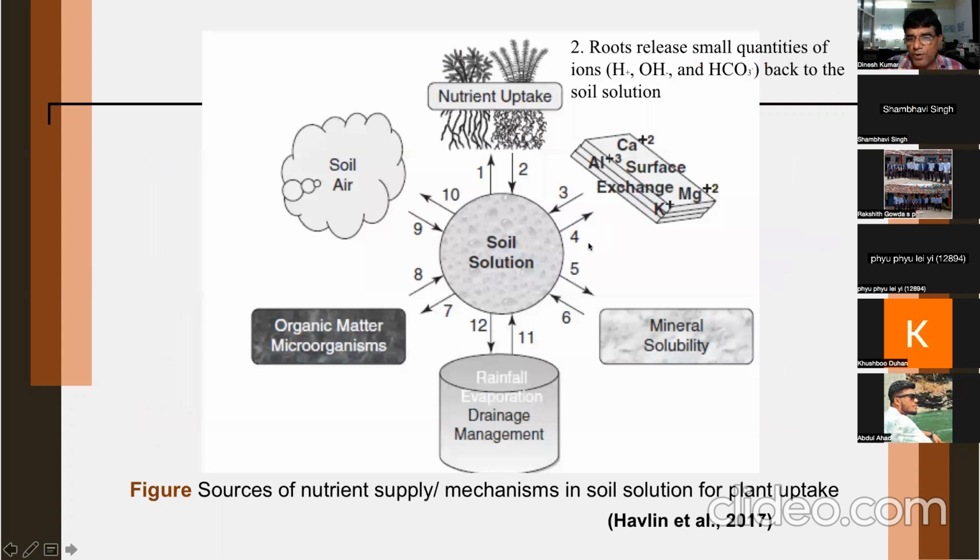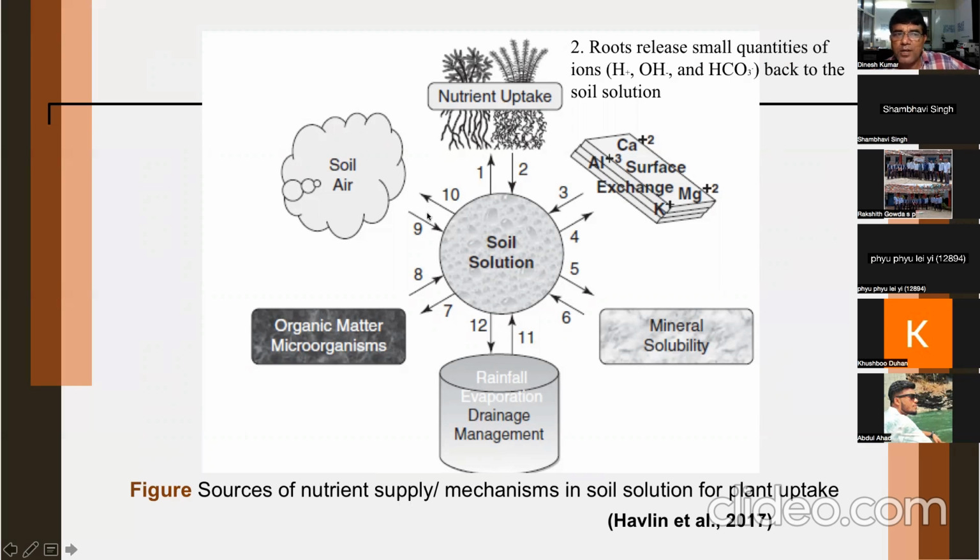So now you see more clarity on what is happening in the Havlin's loop. Source of nutrient supply, or the mechanism of how nutrients are supplied to the soil solution. In the central part, you have soil solution. These nutrients can come from air, and they can also go back to the air.